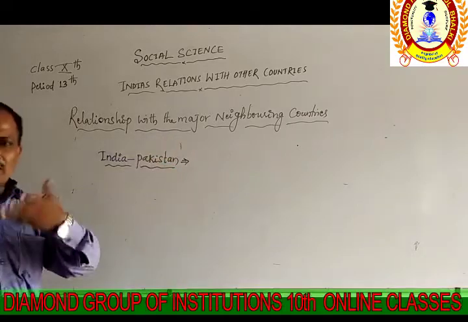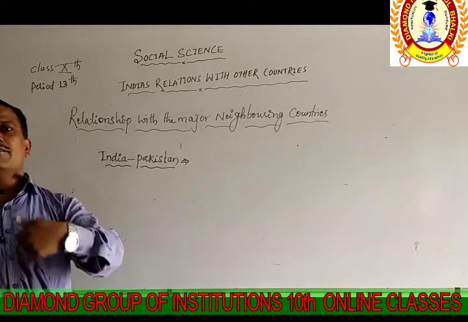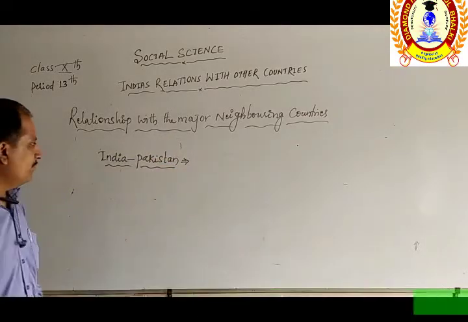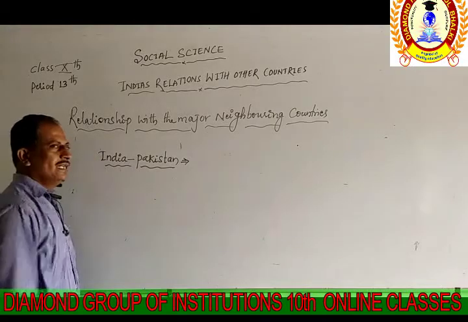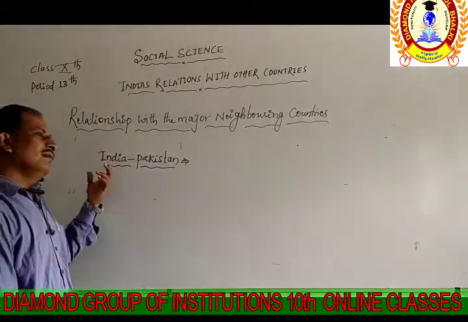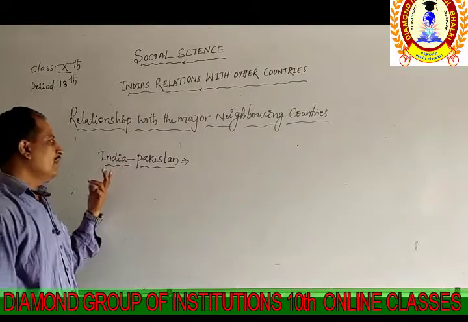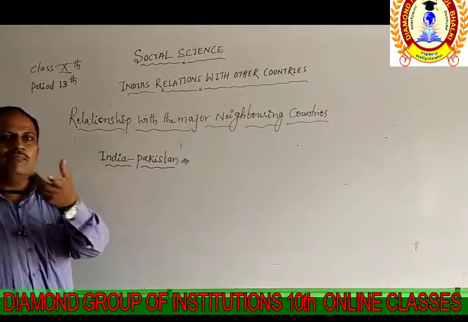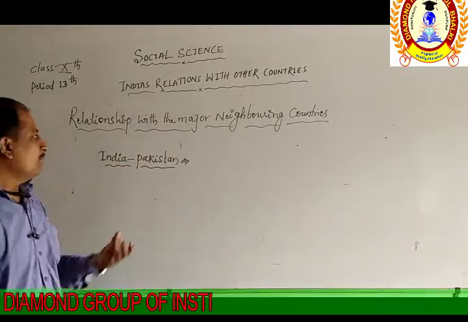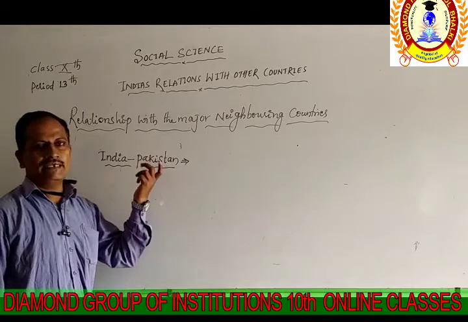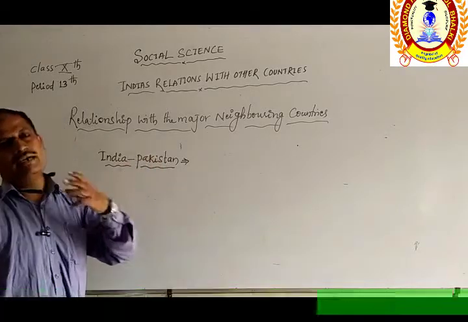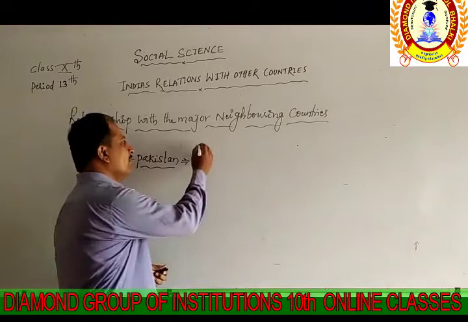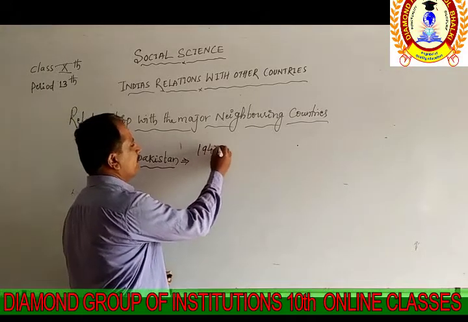We already know well how the relations with Pakistan have been. Since independence there has been a development of relations, because Pakistan was a part of India before 1947.